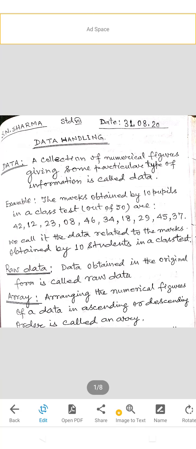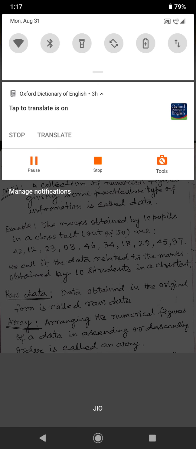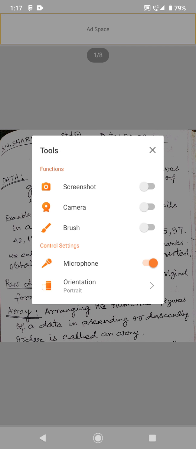Good morning, students. Today I will discuss data handling. First of all, define the data. What is data? A collection of numerical figures giving some particular type of information is called data.